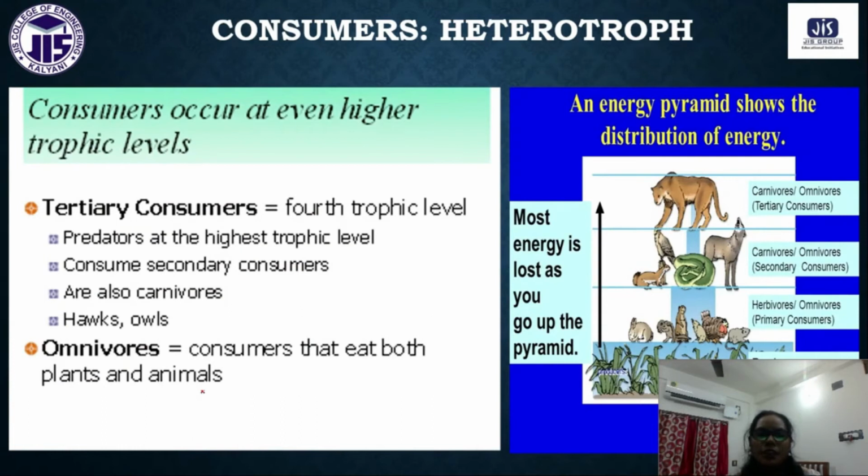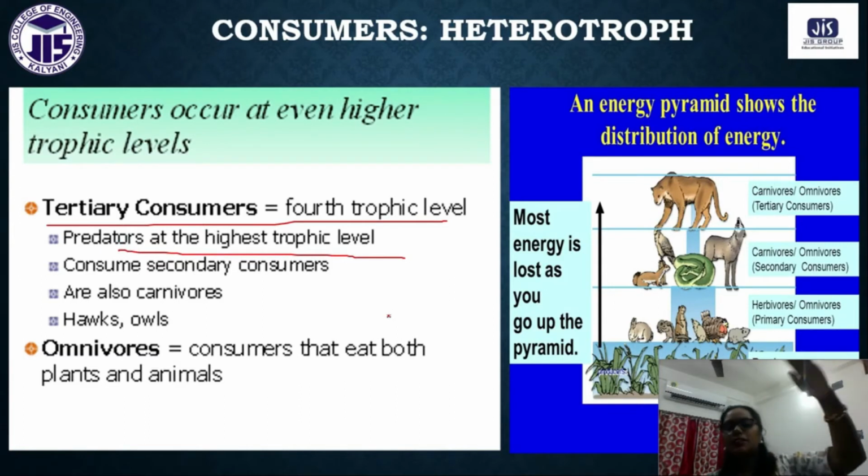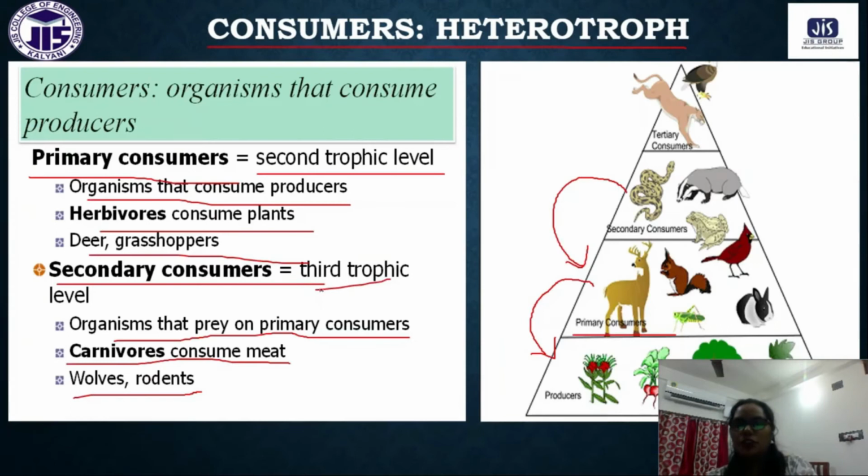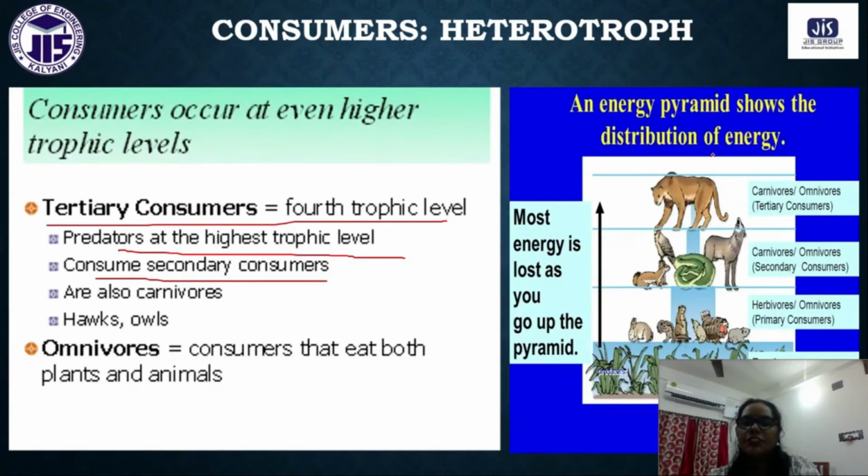Okay. Now, tertiary consumers. Tertiary consumers, that is the fourth trophic level. At the highest trophic level, these tertiary consumers mean in the food chain, it will be at the highest. So it consumes the secondary consumers. Look here. So these are the tertiary consumers. They can consume the secondary consumers, like lion, hawk. Now the hawks, owl, they are all carnivorous.